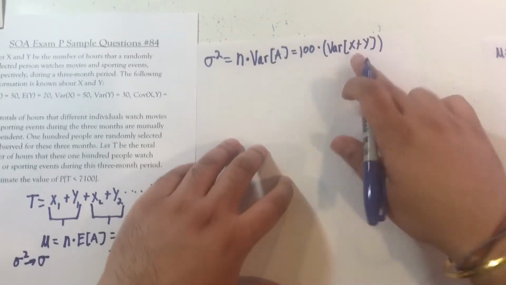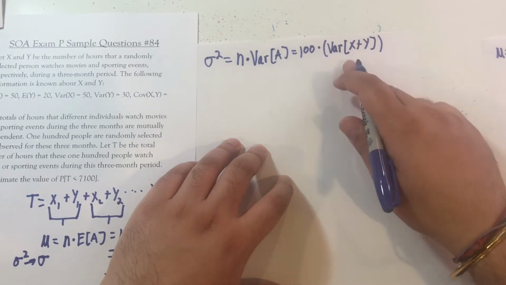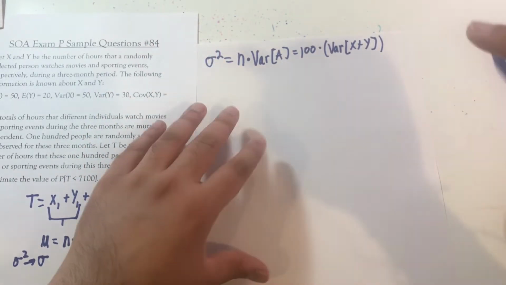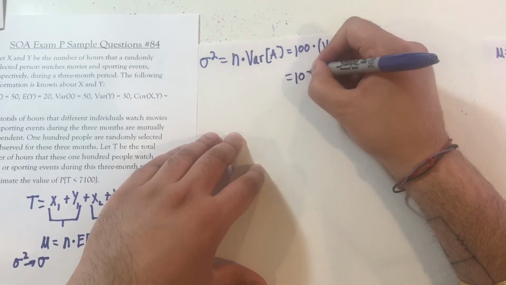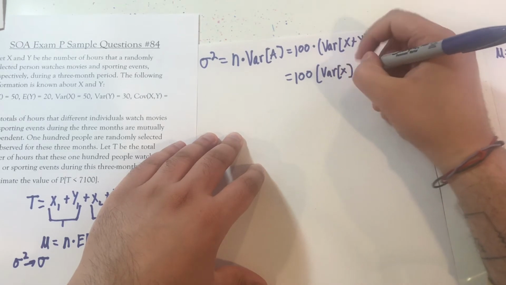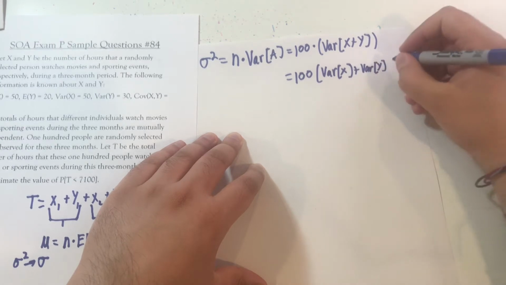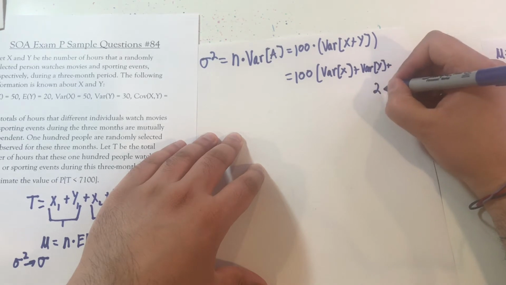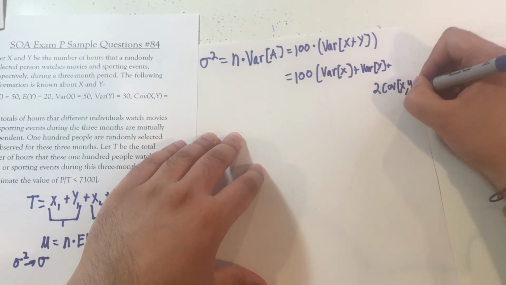Now, here's the thing. This is not equal to the variance of X plus the variance of Y. That would be true if they were independent, which in this case they are not. So what we have to write out, and this is something you just got to memorize, this is equal to the variance of X plus the variance of Y plus, and I'm going to write it down here just because I ran out of room, 2 multiplied by the covariance of X, Y.